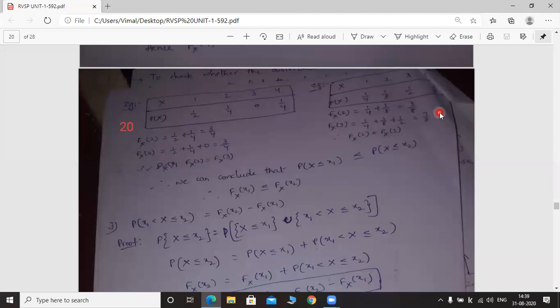So here observe the values of capital Fx of 2 and capital Fx of 3. Which one is greater? Capital Fx of 3 is the greater value. So you can write like this: capital Fx of 2 is less than capital Fx of 3. Now what is the conclusion from these two examples?